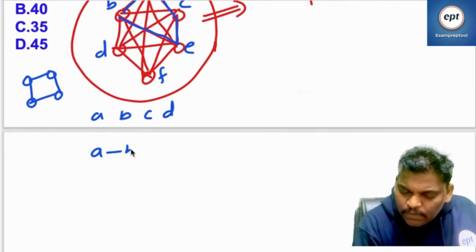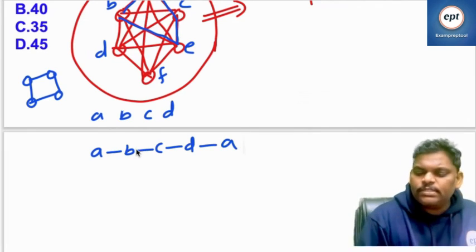A to B, B to C, C to D, D to A. So totally 4 edges.